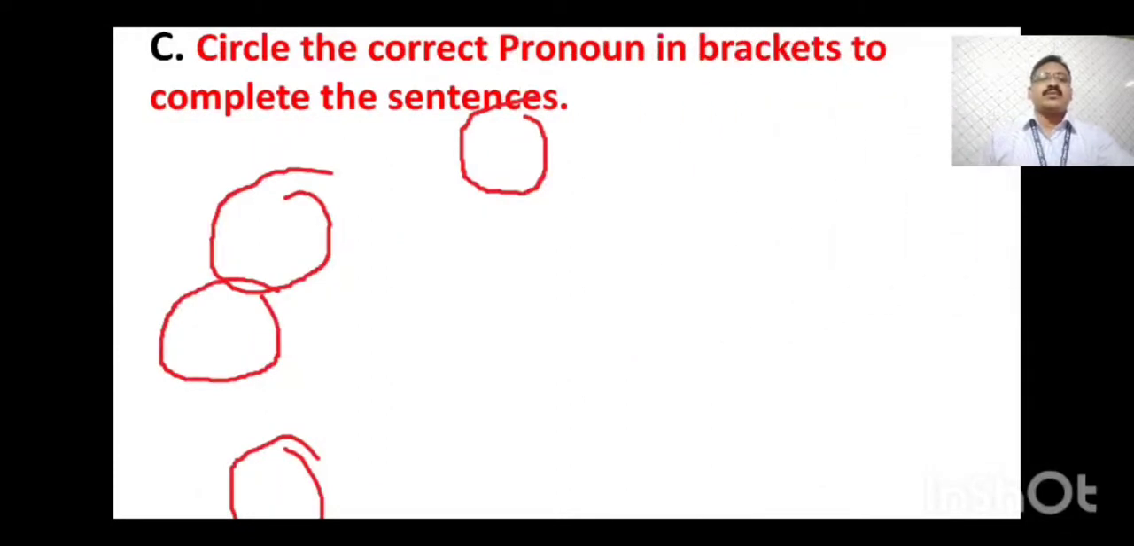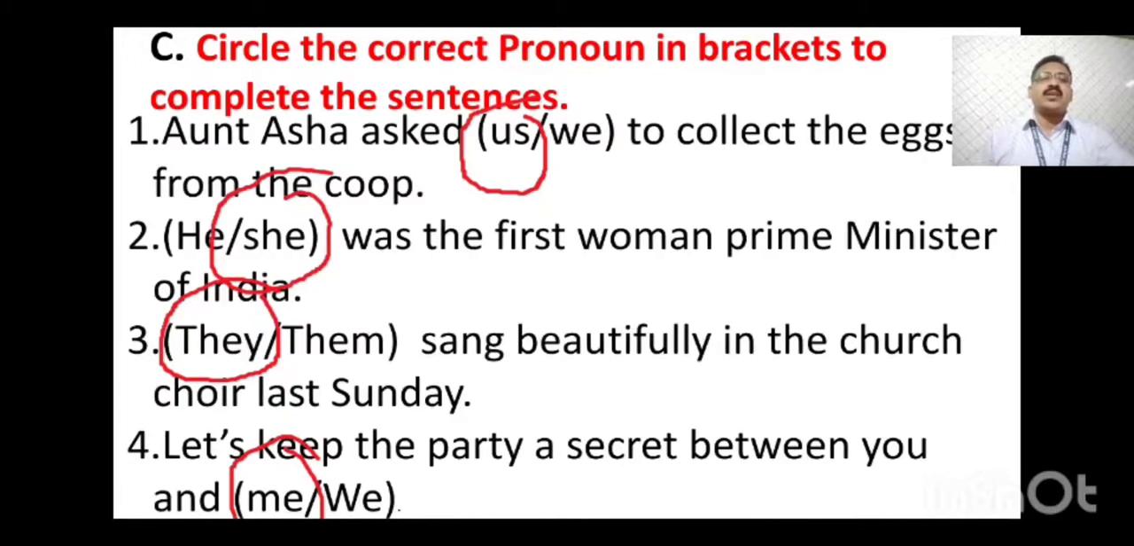Now bit number C, circle the correct pronoun in bracket to complete the sentence. Means pronouns are there, options are there. From both options you have to find out the correct option and circle it. I have done some questions for you. Aunt Asa asked us or we to collect the eggs from the coop. Correct answer is us.